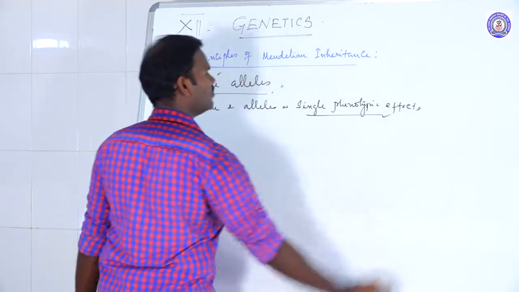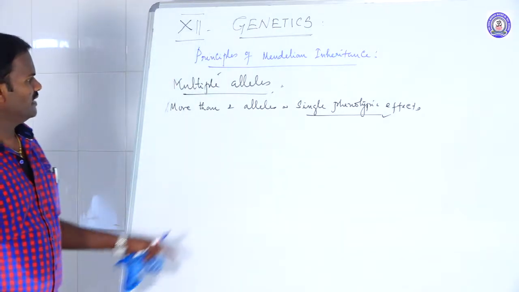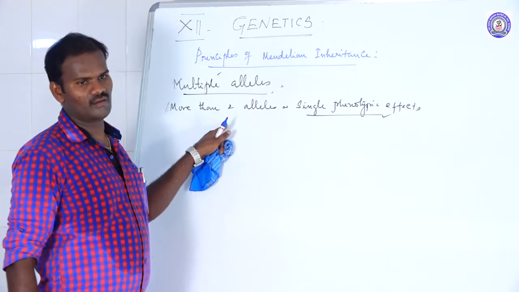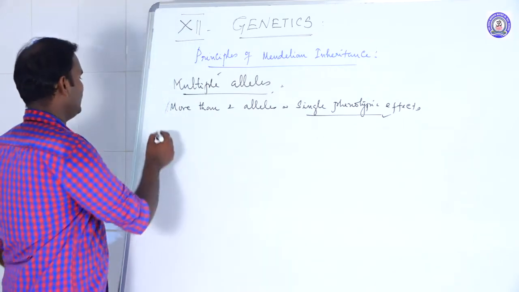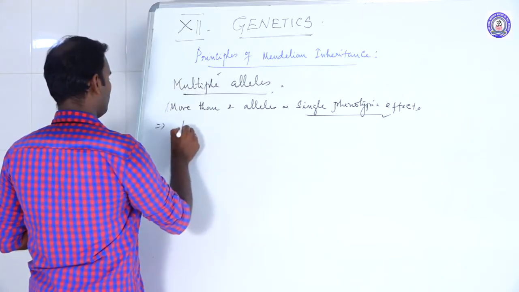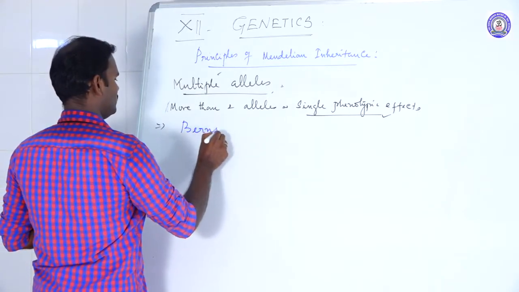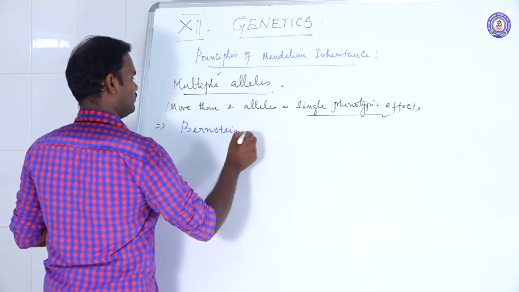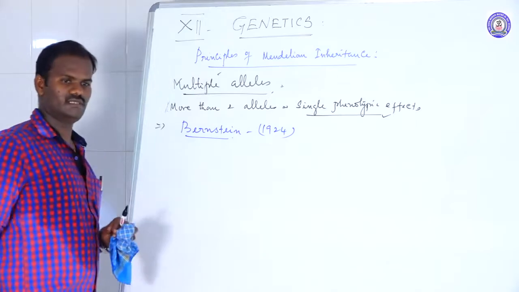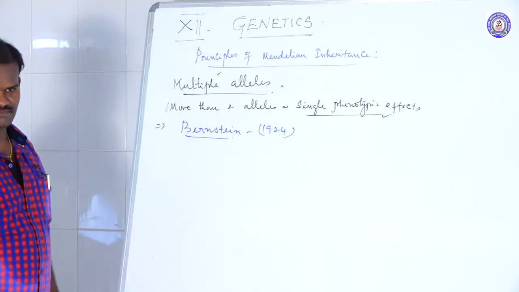These are called multiple alleles. I mean, a single characteristic is controlled by more than two alleles. These multiple alleles were first reported, discovered, by Bernstein in 1924. Bernstein is the first person to discover multiple alleles.